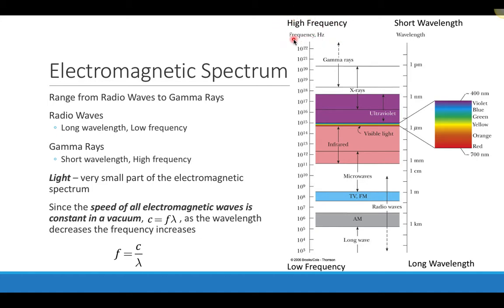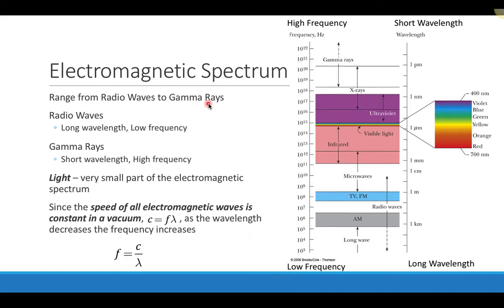And since the speed of the wave is constant, we know that frequency and wavelength are inversely proportional to one another. So an electromagnetic wave that has a high frequency will have a short or small wavelength, and an electromagnetic wave that has a low frequency will have a large or long wavelength.